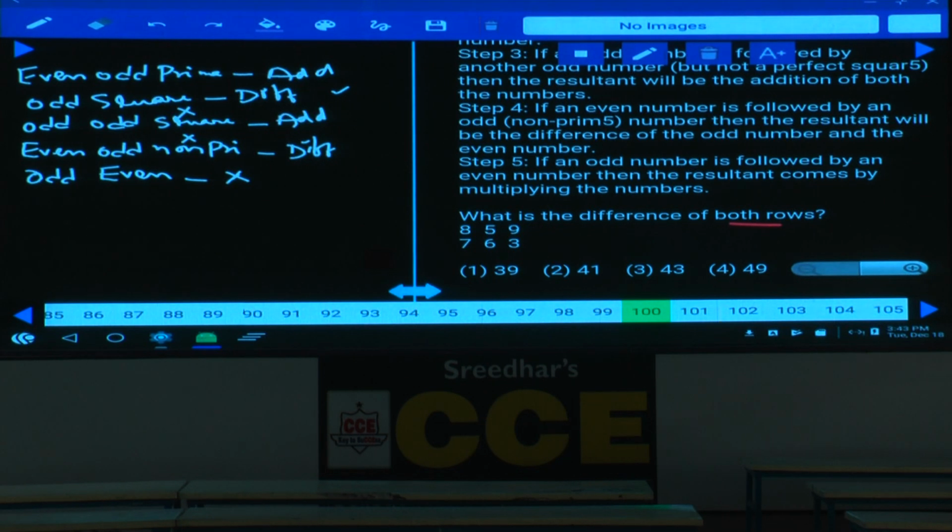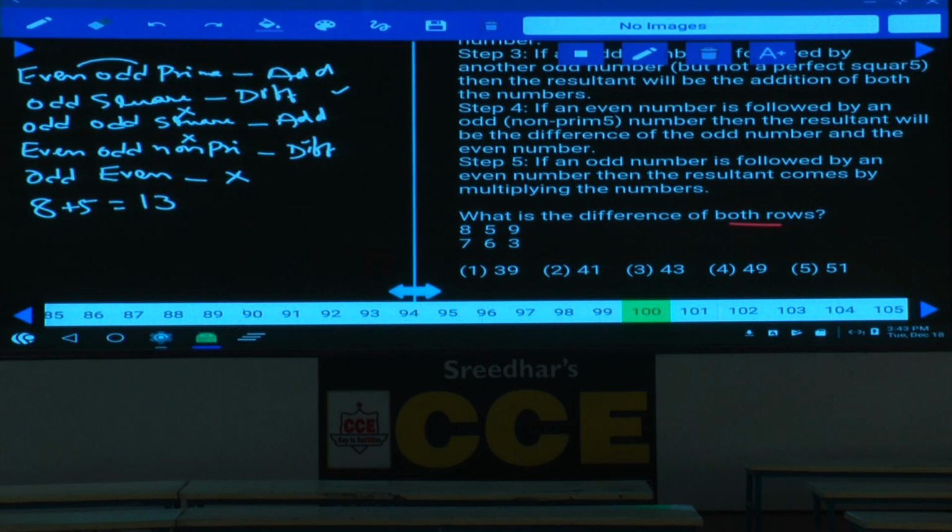8 and 5 are the two numbers here. Tell me what is the resultant of this one? 8 is an even number and 5 is an odd number, isn't it? Even followed by odd prime. Hence 8 plus 5 is 13.